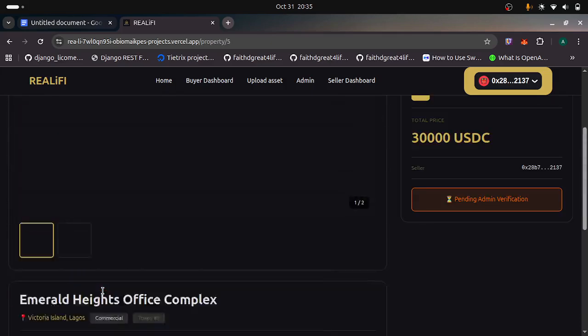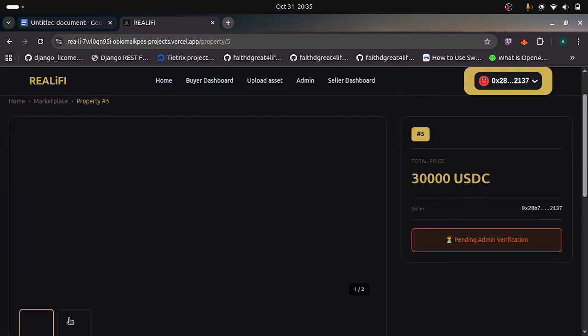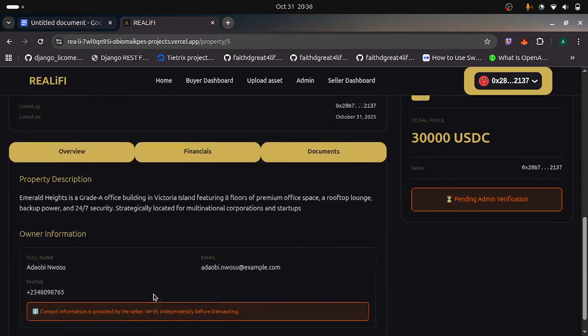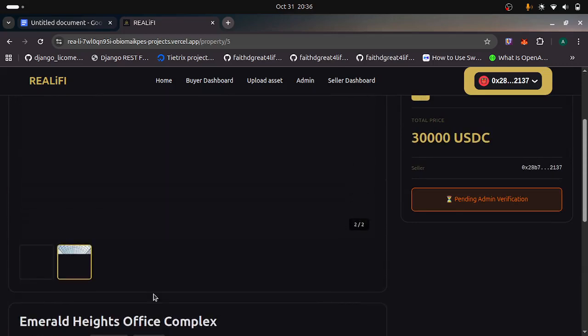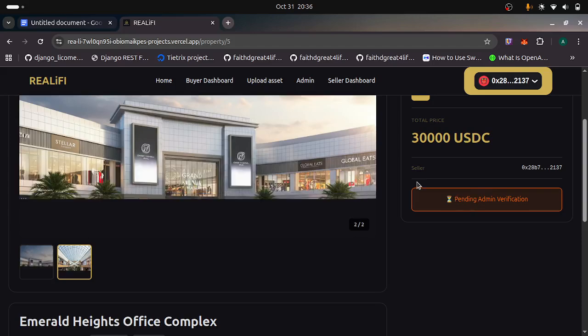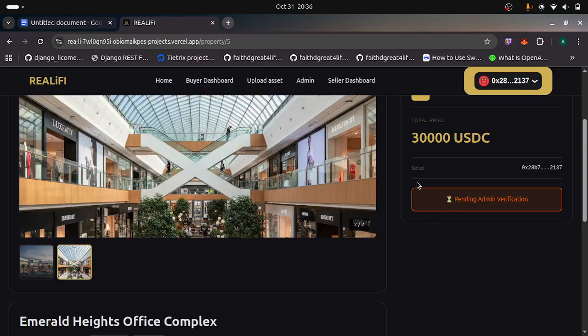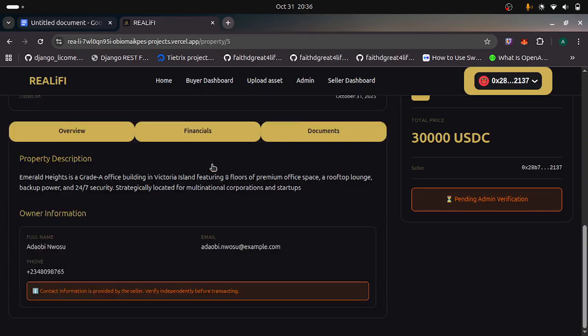So these are the property details. Image 1, image 2. It's probably a problem on my network. Okay, it's coming up. If you look to your right, you see that it's still pending admin verification. The admin has not verified this asset. So basically, buyers can't invest in this asset yet until the admin verifies it.